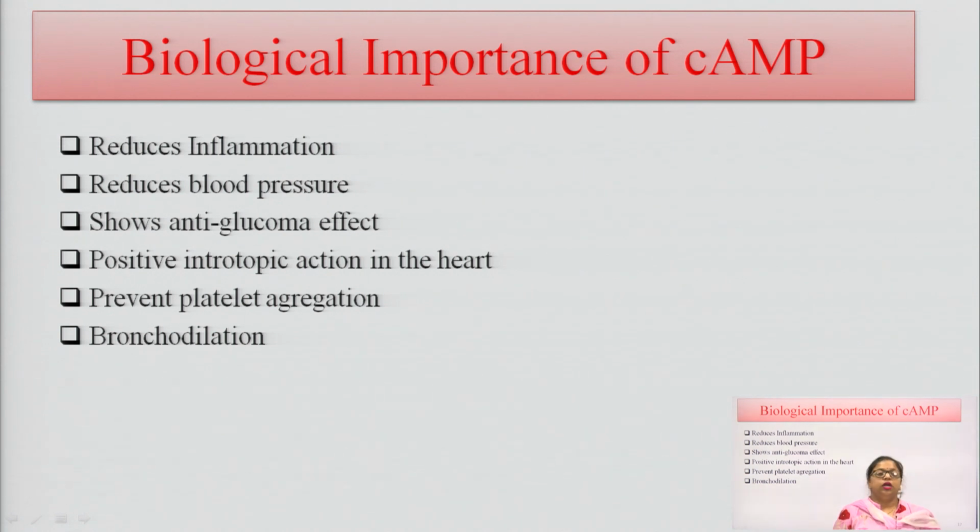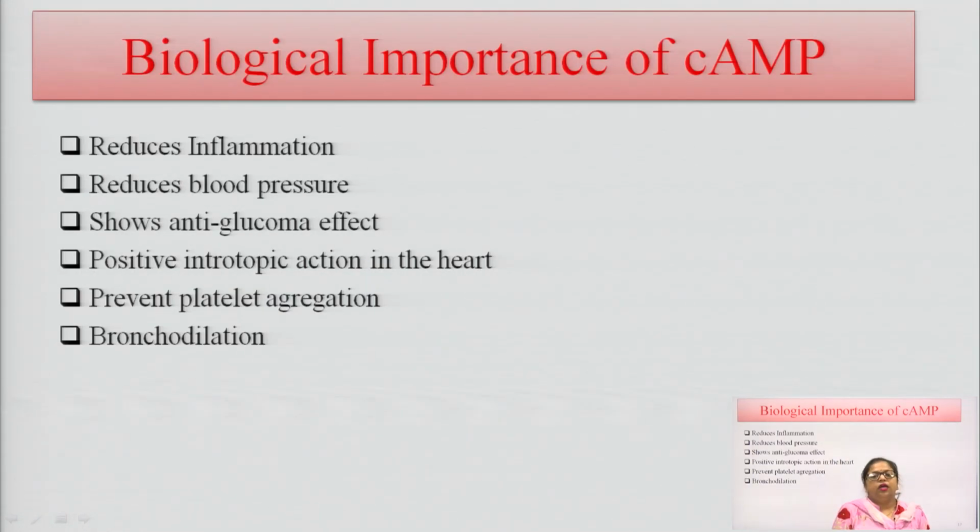bronchodilation, showing dilation of the bronchial cells. So, it is also helpful in asthma or any type of lung related disease. So, these are the basic biological processes of cyclic AMP, and in this process we have already discussed the structure of cAMP, the biological importance of cAMP, and the structure of AMP here.